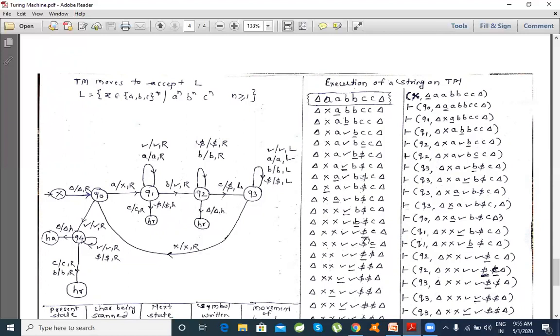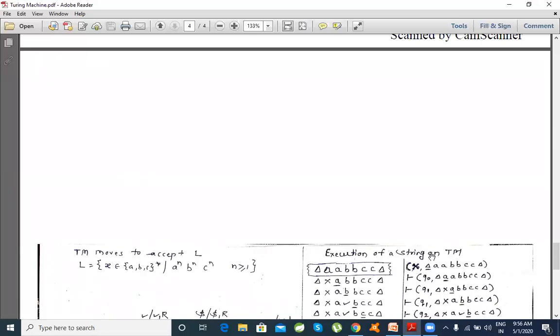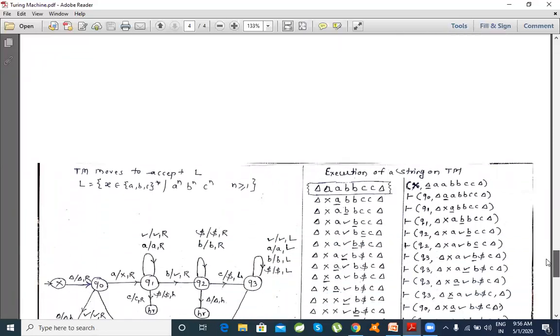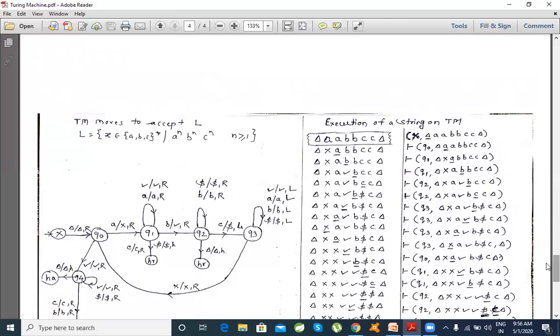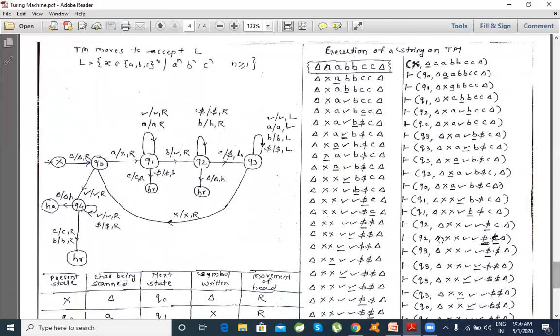So going across, dollar will be replaced by dollar and we move towards right. Now the underneath character is c, see we were right here. In this case the c will be replaced by dollar.